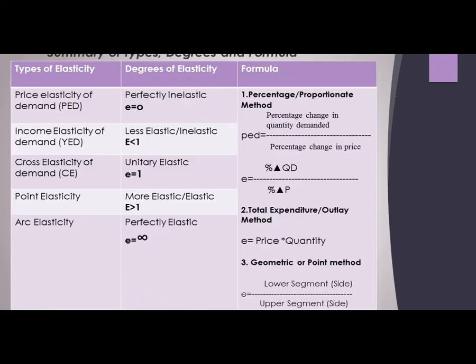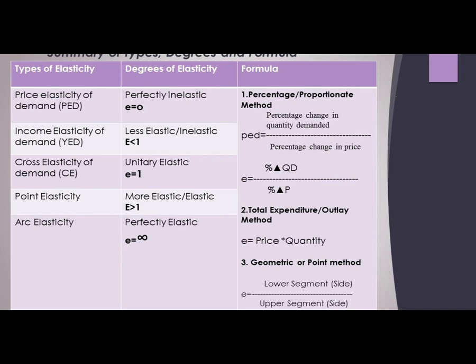Now I told you 5 types of elasticity, 5 degrees of elasticity, and there are 3 formulas to calculate all these types and degrees of elasticity. It is not necessary that all these formulas go with everyone. So what are the formulas? Look at these formulas. The first method is the percentage or proportionate method.